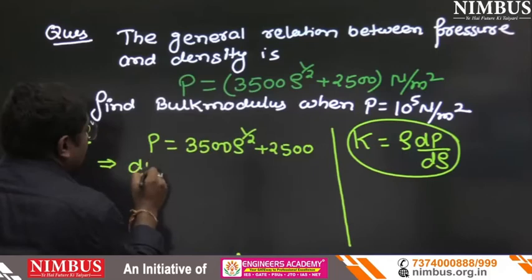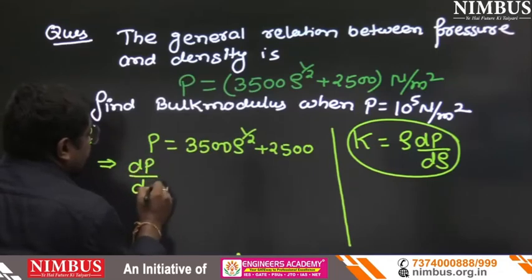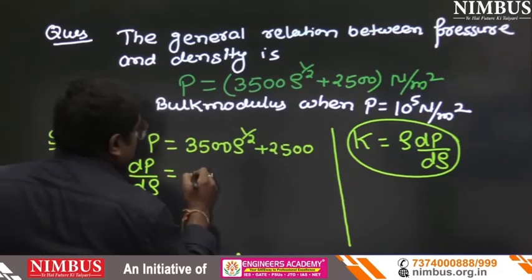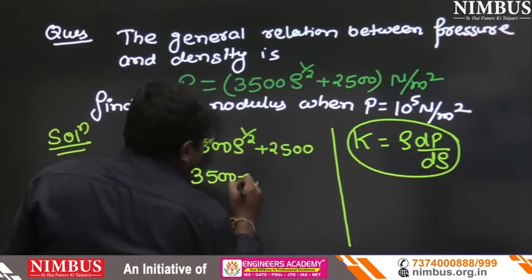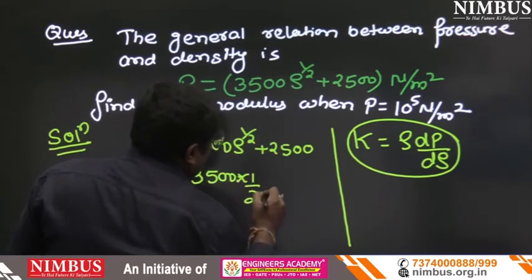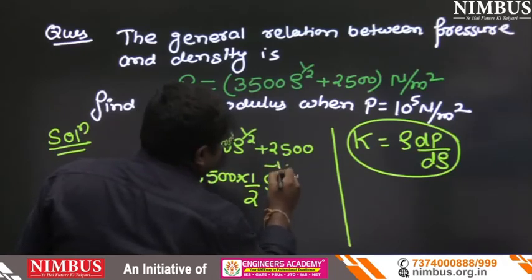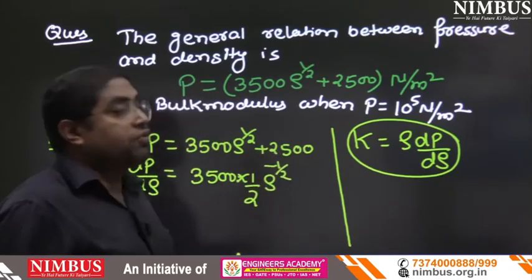So dP upon d rho equals 3500 into half rho to the power minus half, and the differentiation of a constant is 0.